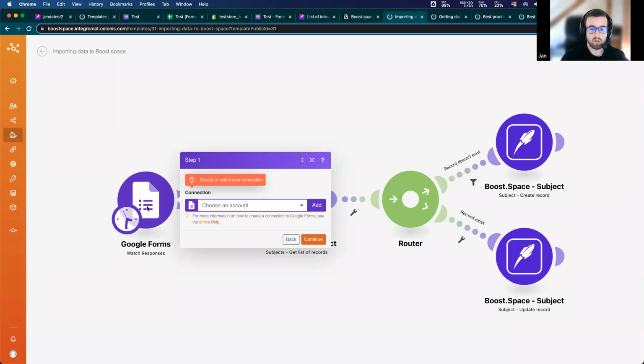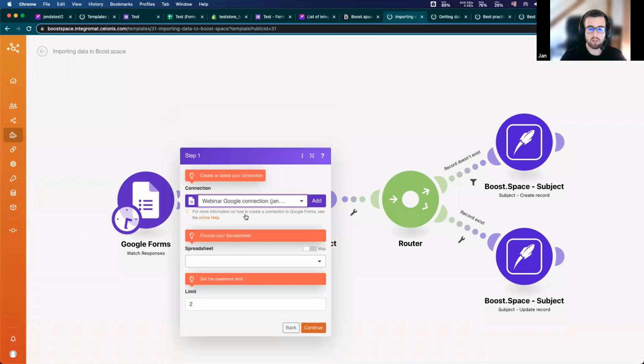Okay, so let's start with importing data to our BoostSpace. Like before, I will also use Google Form and BoostSpace subject modules. So at first, in every template, we have to set up connections in every module and fill the required fields. So I will set up my connection. I already have it from the last steps.